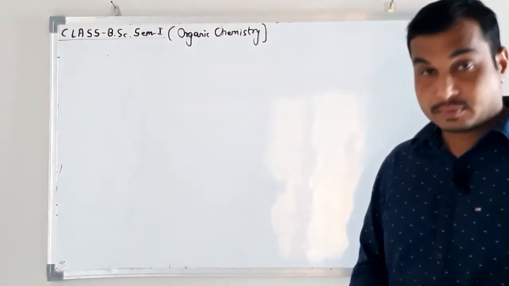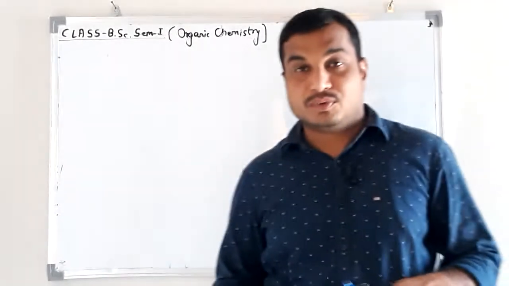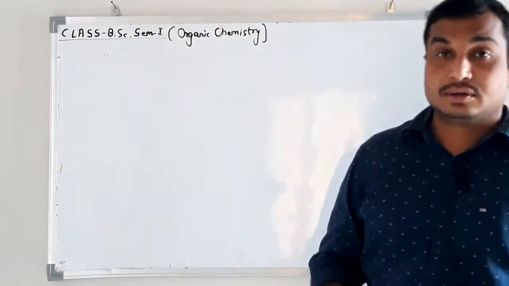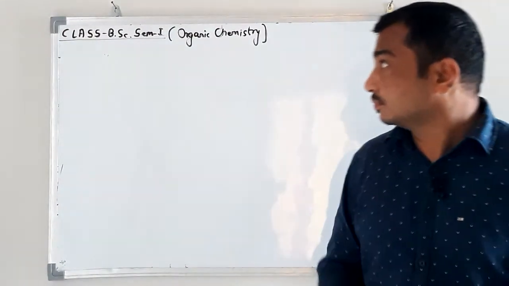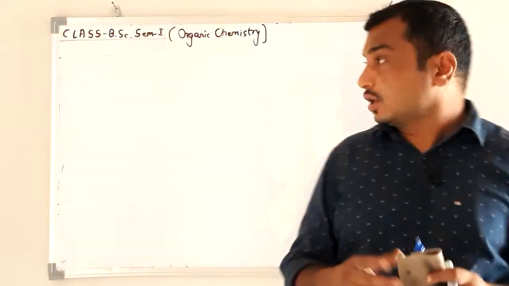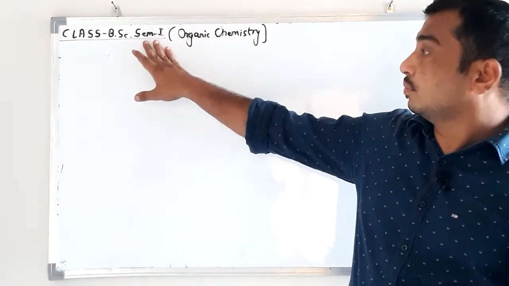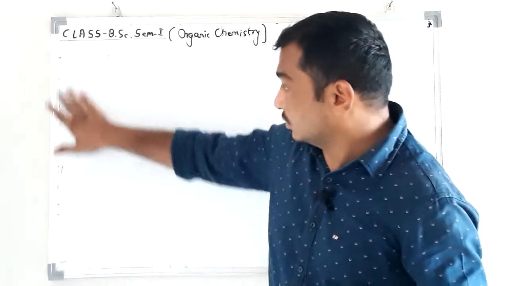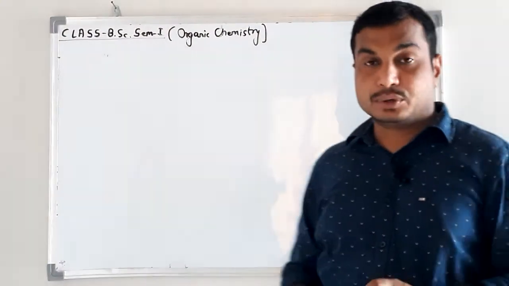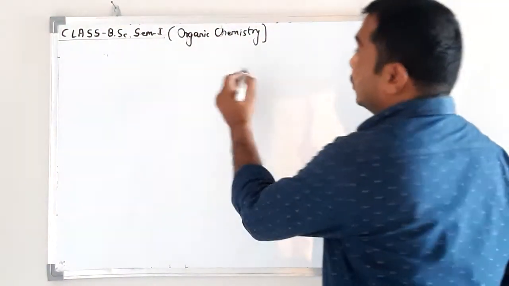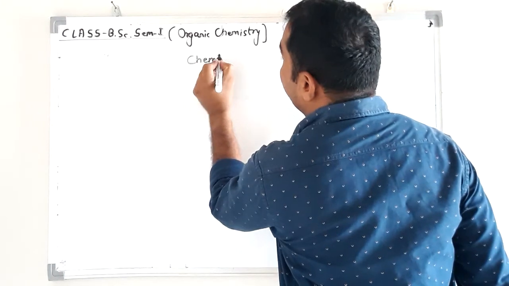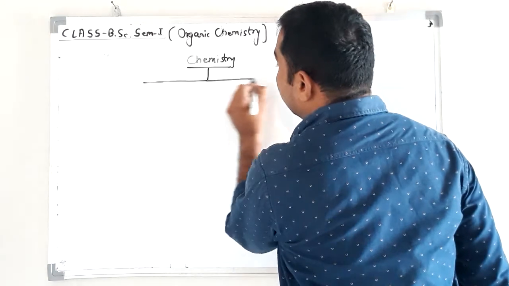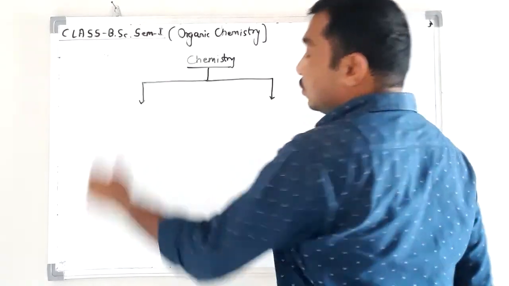Welcome student. Before starting our actual syllabus, I want to discuss something about this paper. You are a student of BSc first year, Sem 1. From today we are going to start our syllabus of chemistry. As we know, there are two papers of chemistry. In BSc Sem 1, students having chemistry will have two papers.